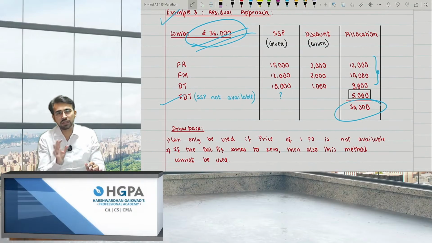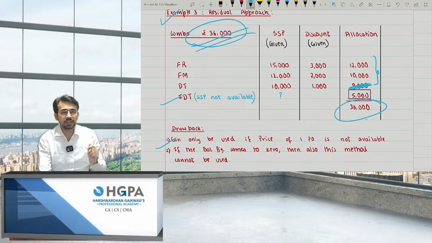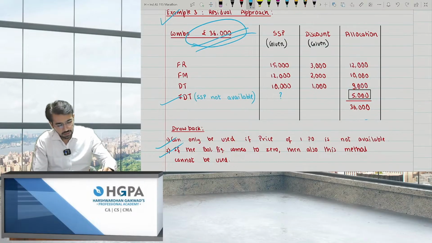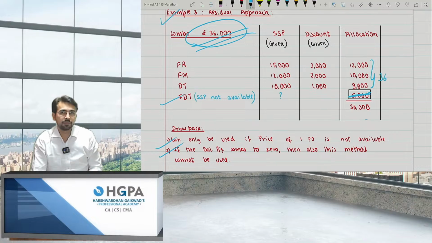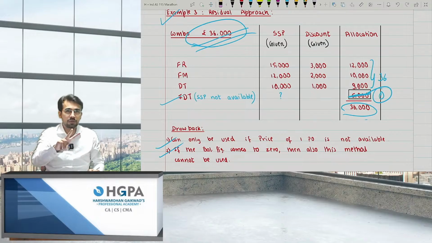Now, what are the drawbacks of this approach? The first point is it can only be used if the price of one performance obligation is not available. For example, if I did not have the selling price of DT also, I cannot use this approach, because obviously the balancing figure will be for both. How will I bifurcate into DT and IDT then? So this is the first drawback. Second drawback, if the balance figure comes to 0, let's say the total came to 36,000 only, and this is also 36,000. Can I say it is 0 then? How will I allocate them? So if the balancing figure is 0, then also this method cannot be used. So basically this method cannot be used in two scenarios.